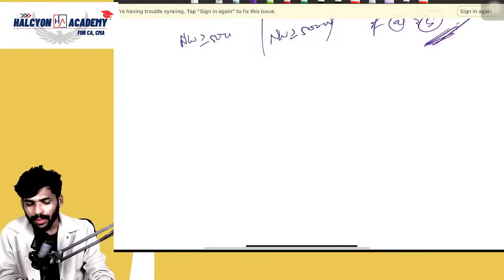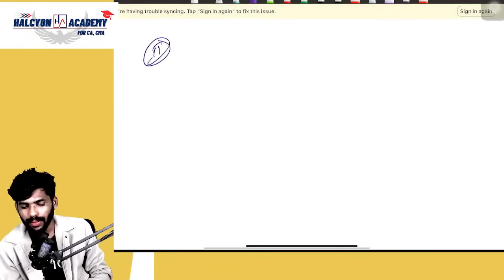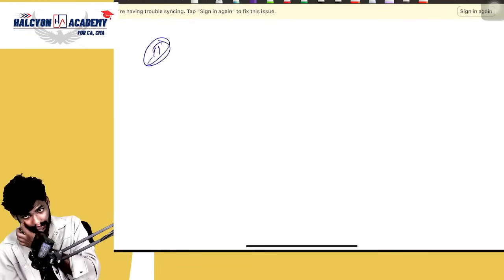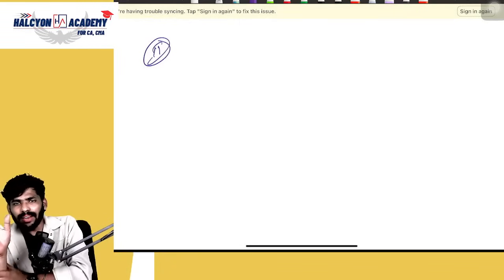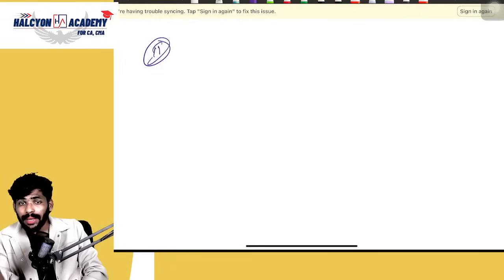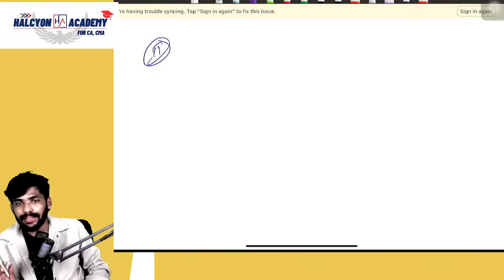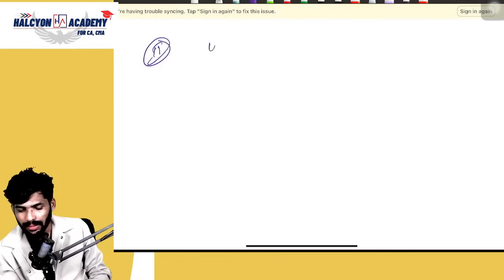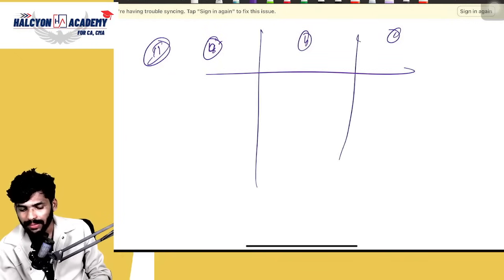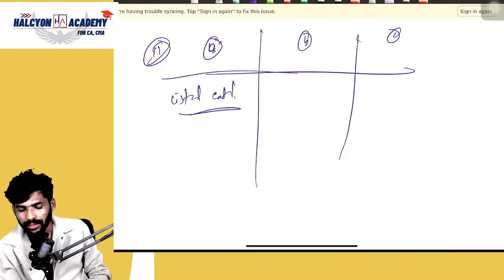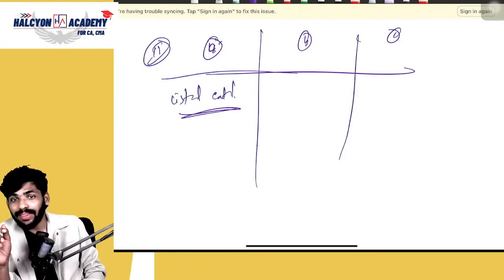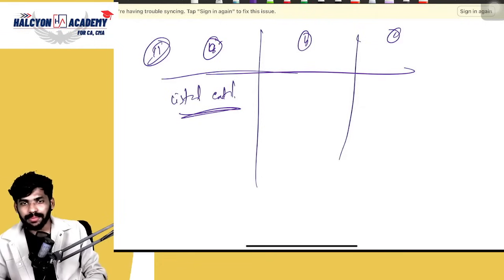Coming to point 2, which is the second phase, nothing but the extension of the applicability of Ind AS. Same points A, B, C. What is point A? Listed entities or in the process of listing, other than phase 1.